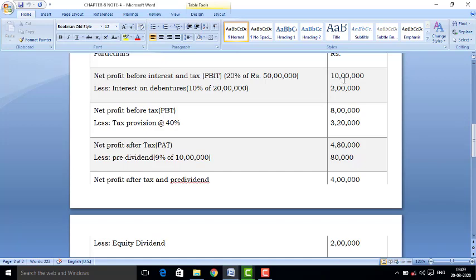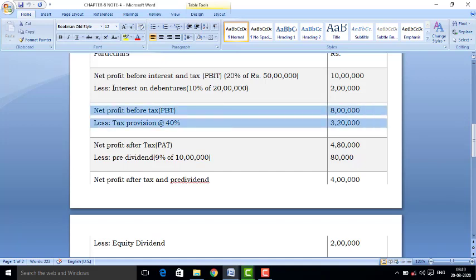First of all, we will pay interest to the debenture holders. There are debentures of rupees 20 lakh on which 10% is applicable as interest, that is rupees 2 lakh. After deducting the interest, the rest amount is 8 lakh.